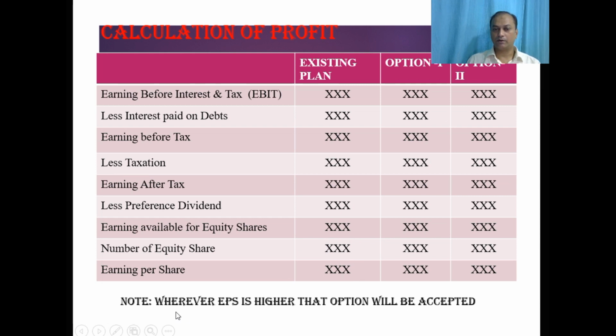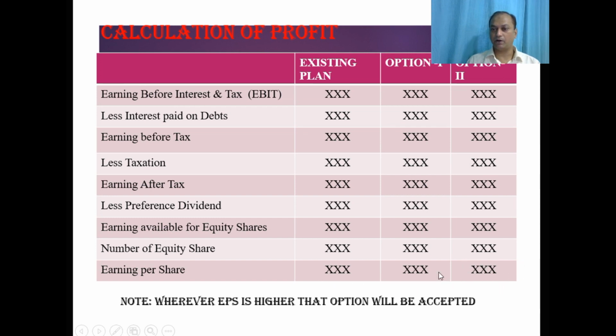Note, wherever earning per share is higher, that option will be accepted by the company. Assuming in the existing plan we have earning per share of rupees 15, in option 1 rupees 16 per share, and in option 2 rupees 15.50 per share.